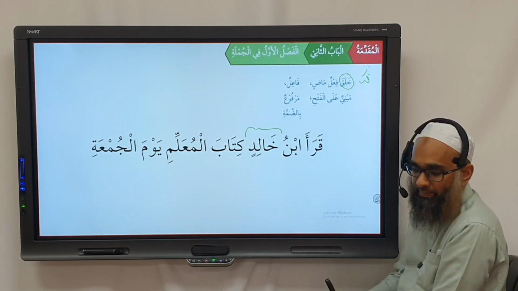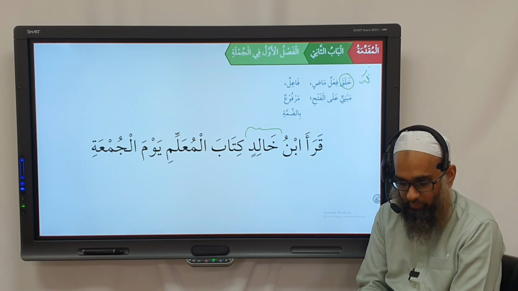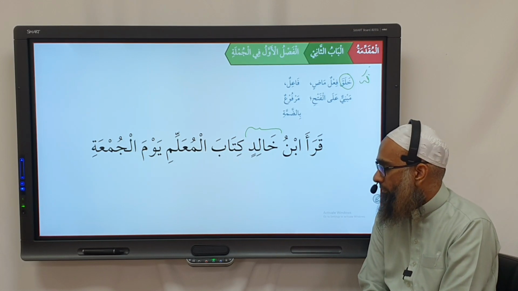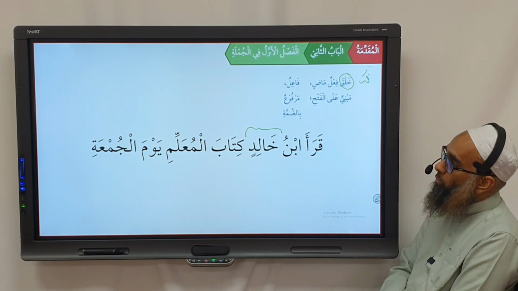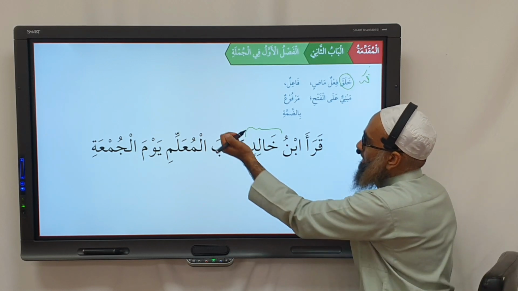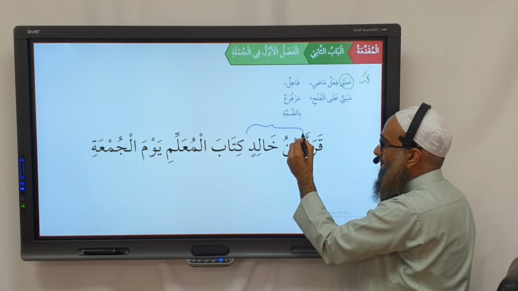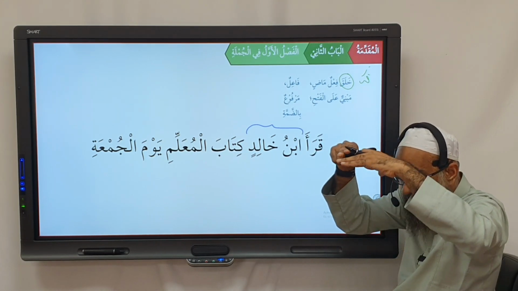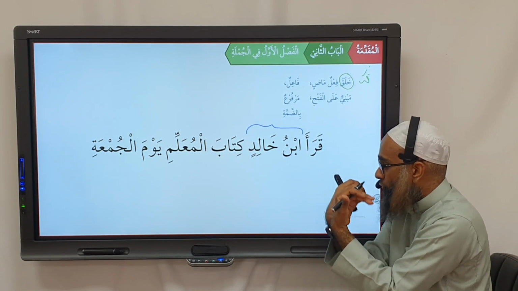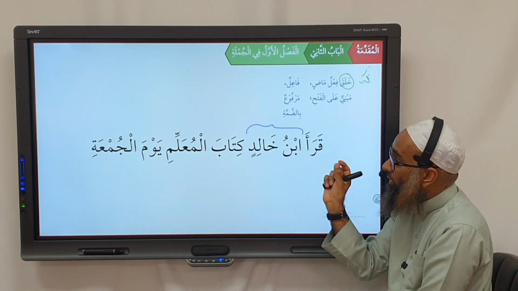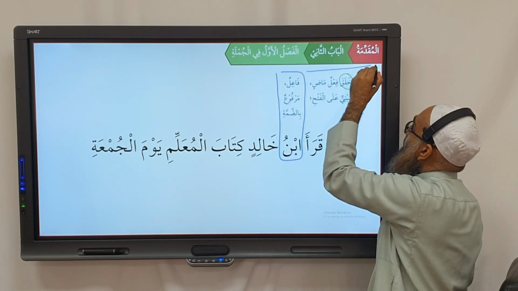This word here, Khalidin. How do we do the I'rab of Khalidin? No, why when we say it's fa'il? In Tarkib, yes, in Tarkib we will say what? Who's doing the reading? The son of Khalid is reading. So the subject in the Tarkib aspect is this whole structure, this idea of Ibn Khalidin, he's the fa'il, he's the one who's reading. In Tarkib, fine. But in I'rab, we look at each word what? Individually. So individually, this word is a fa'il.